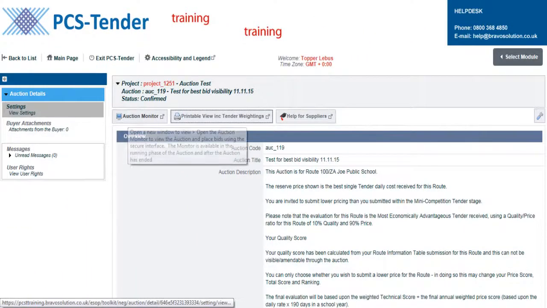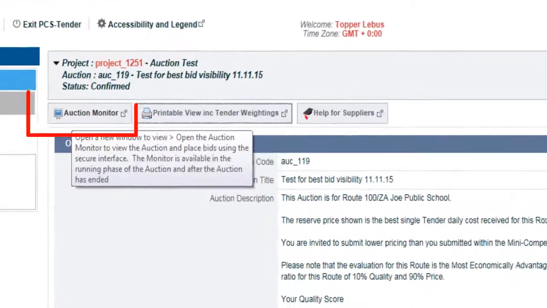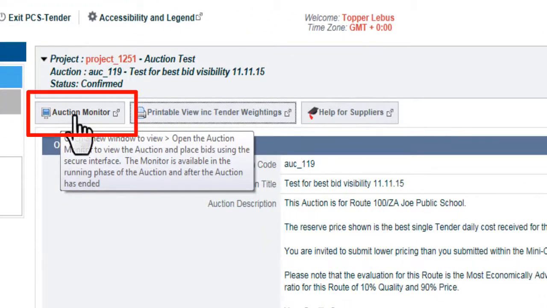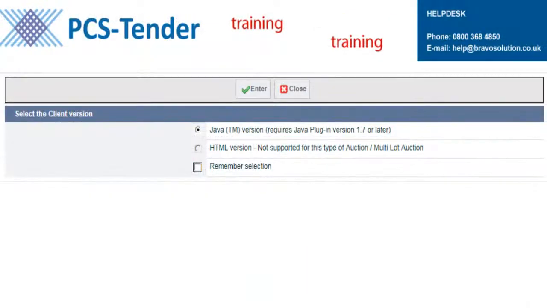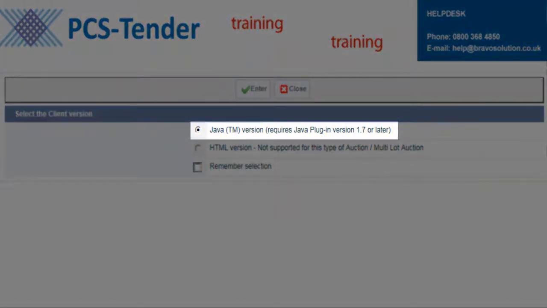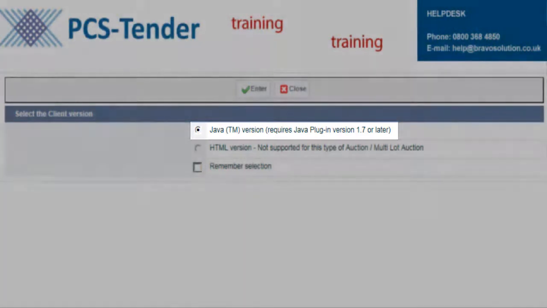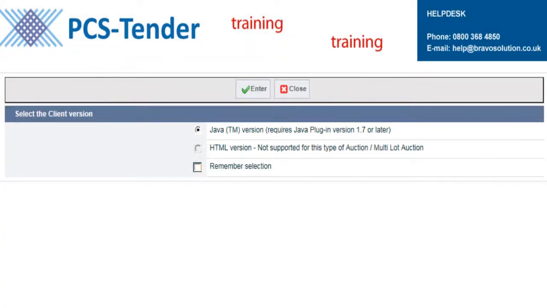When the auction is about to start, scroll to the top of the auction summary page and select the button for Auction Monitor. You will see two viewing options, a Java option and an HTML version. However, for these auctions, only the Java version will be available for you to use. Please note that your computer must have a specific version of Java in order to run these auctions.